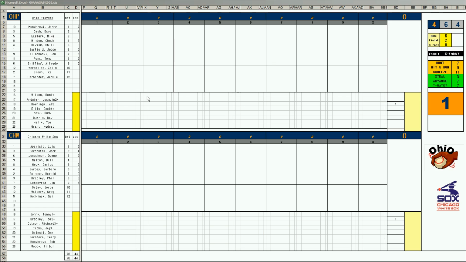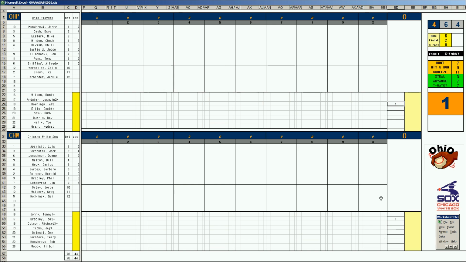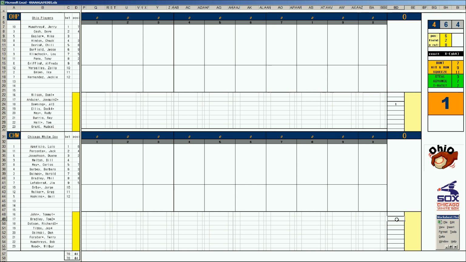And in this game, in Comiskey, we have Al Downing starting for the Ohio Players, the lefty, going against Tom Bradley for the White Sox, the righty. This is Bradley's '71 card. His ERA was under 3. He was 15-15 with an ERA of 2.96. Well, here we go. Let's get started.